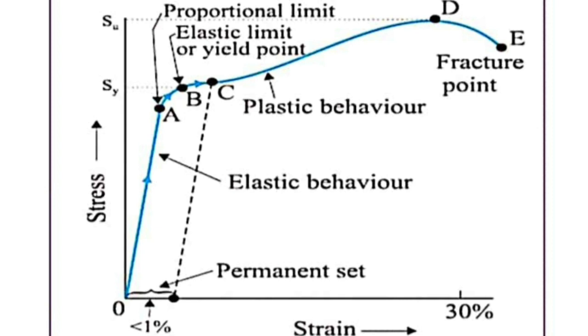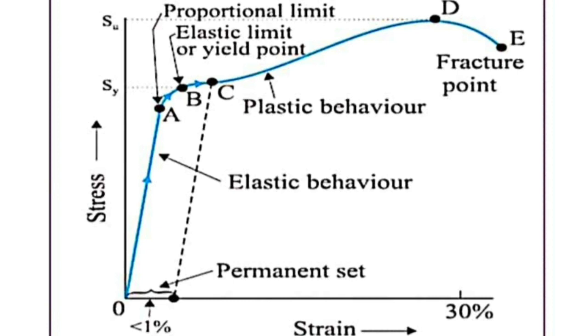So the region in which Hooke's law is obeyed by the substance, that region in the graph we call the elastic region. OA is called the elastic region, and the limiting value A will have a value of stress. That stress corresponding to the point A, we call it the proportional limit. So up to A, the body obeys Hooke's law.